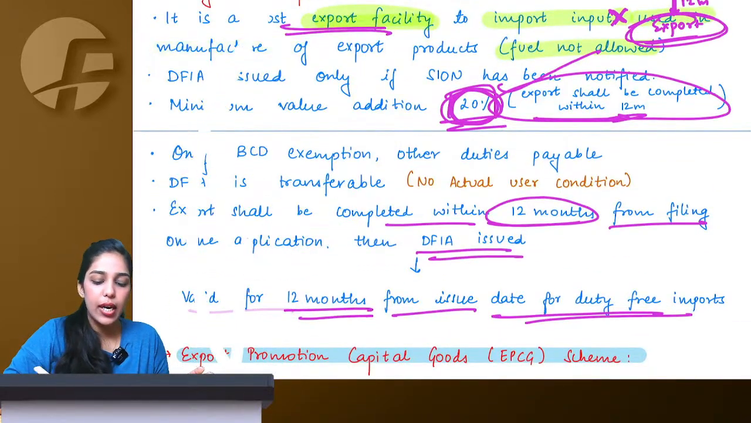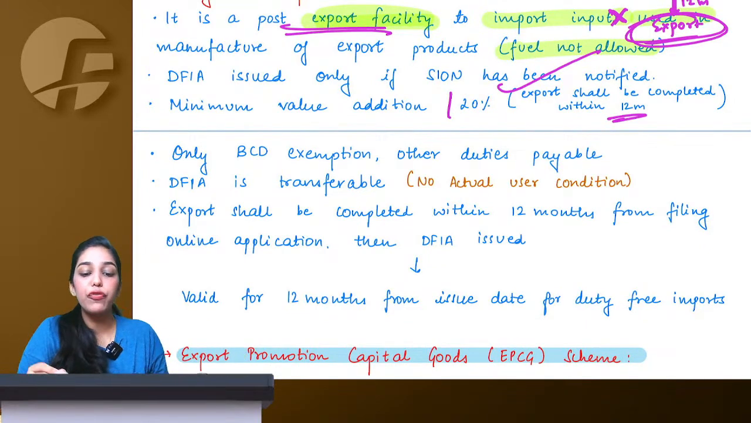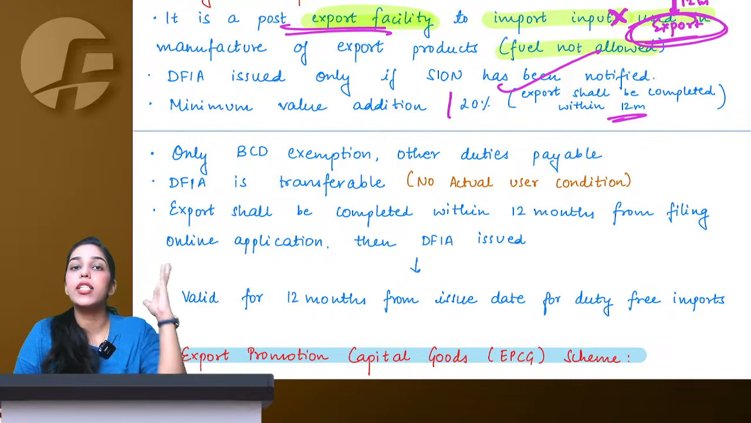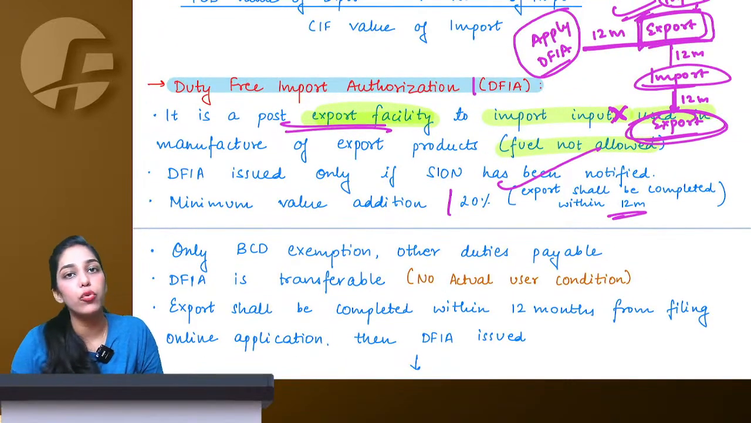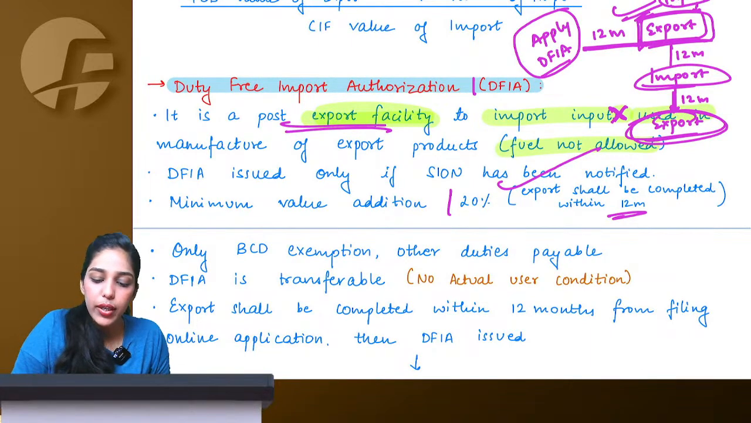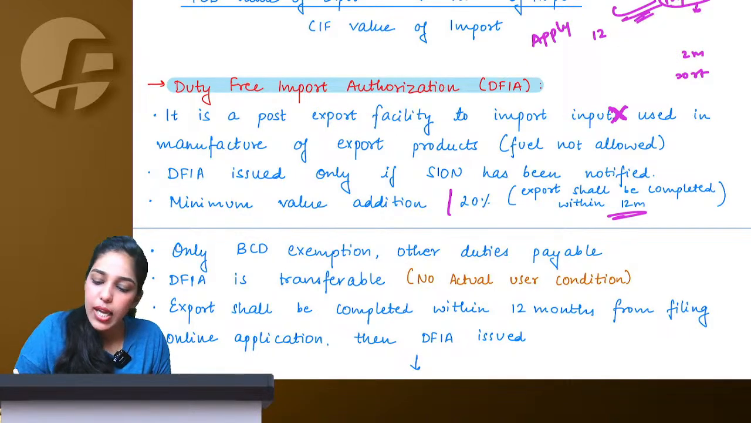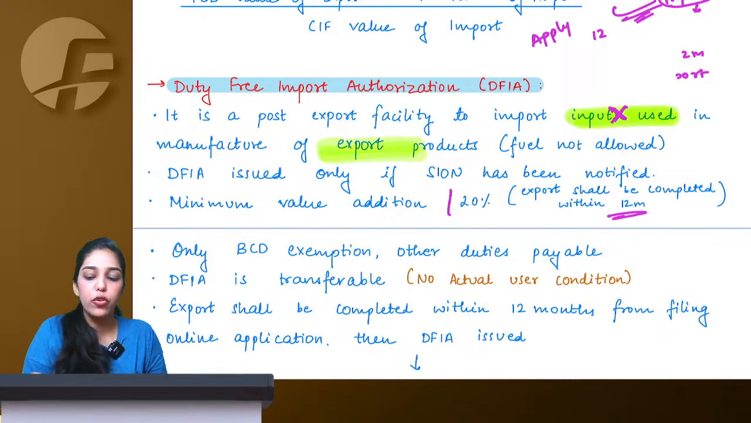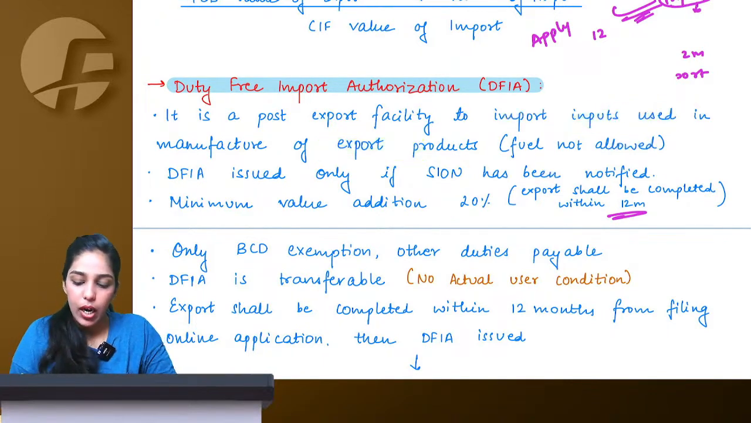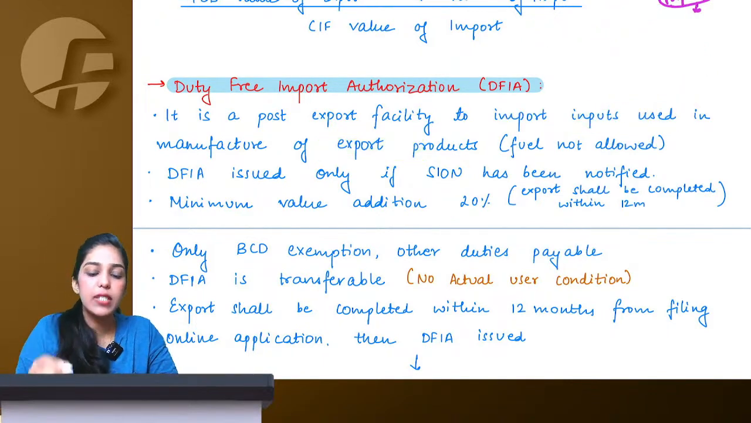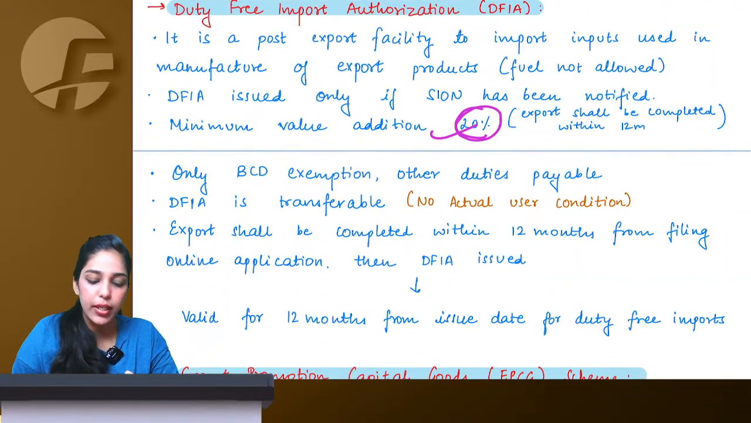Just you have to understand that in advance authorization we get authorization in advance, but here we need to first prove ourselves. First we need to make one export to prove them that yes, we can export and we will export in future also. So whatever inputs I had used in the export of those particular products, for that much amount they will give me DFIA. Understood, ma'am? So just remember this value addition criteria, that advance authorization is 15% and DFIA 20%.